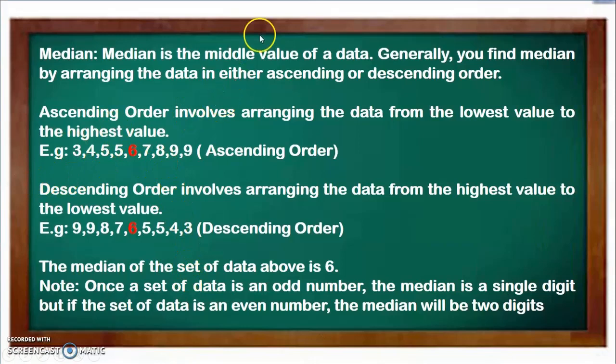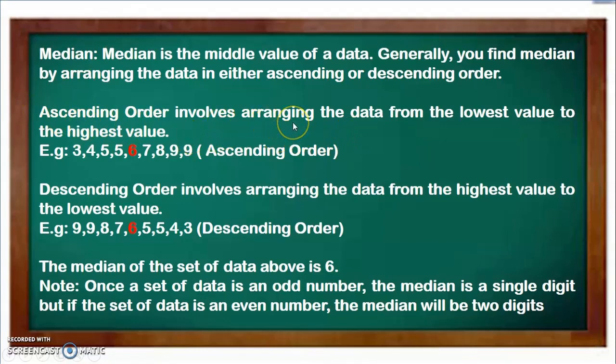Median is the middle value of the data. Generally, you can find the median by arranging the data in either ascending or descending order. So to find the median of a set of data, you first arrange the data in ascending or descending order.